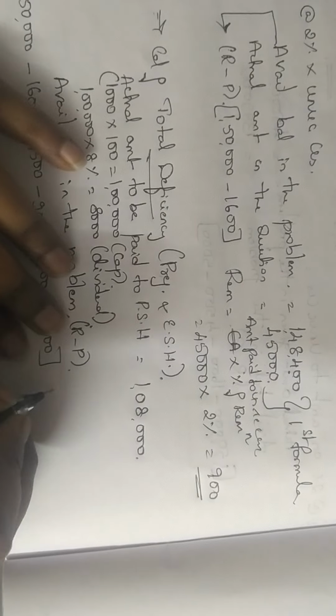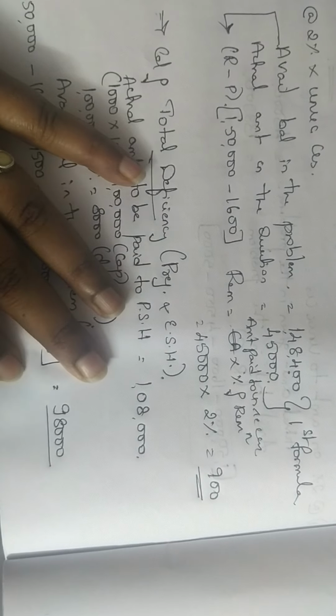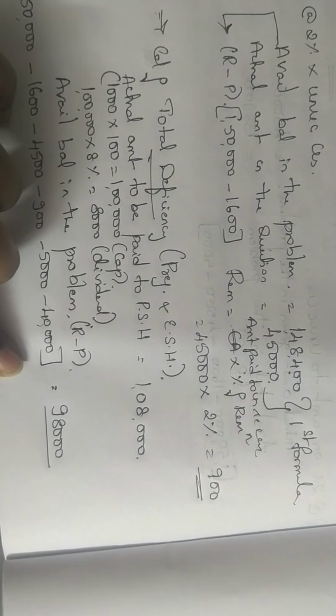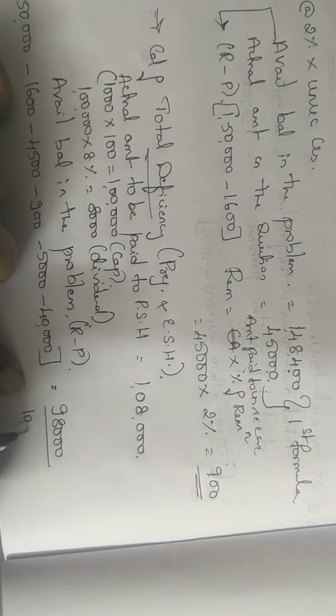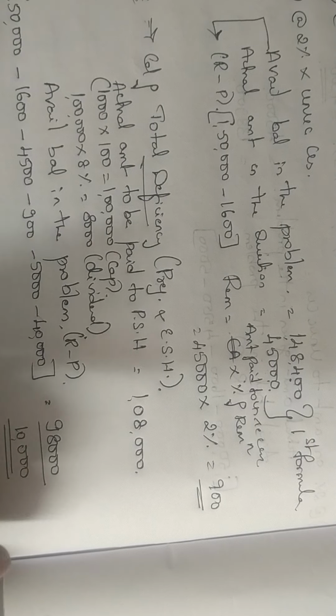So the available balance in the problem is only 98,000. So how much is the deficiency here for preference shareholders? For preference shareholders, the deficiency is 10,000. Okay. I hope it is clear to all.